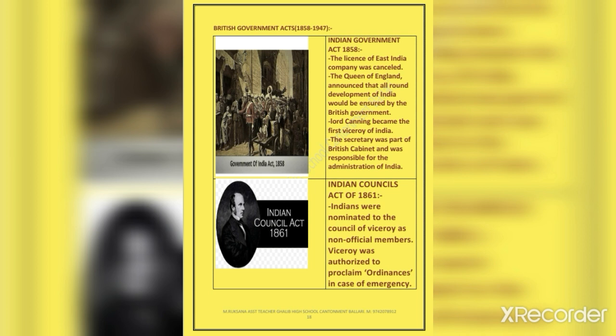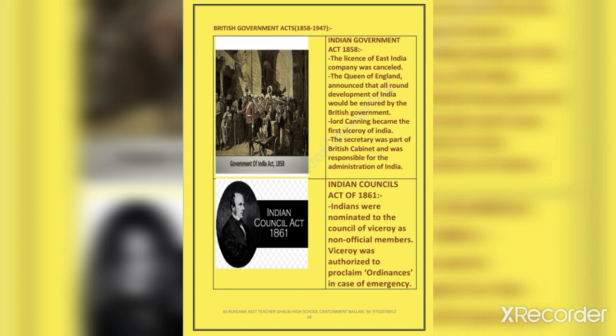The administration of India came under the direct rule of the British government. Queen Victoria of England announced that all-round development of India would be ensured by the British government on November 1st, 1858. The following are the important features of this act.